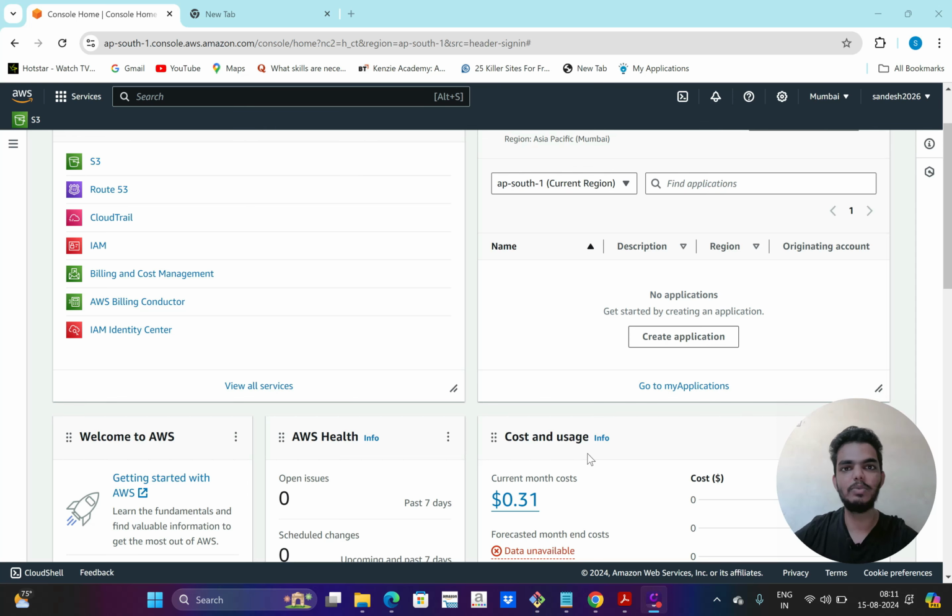Come on guys, let's learn AWS IAM today. Before IAM, I'm going to explain the difference between authentication and authorization. I will explain that with an example.